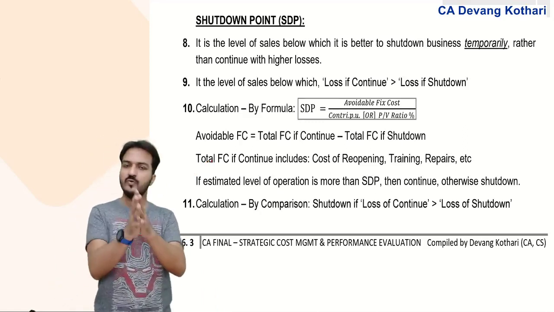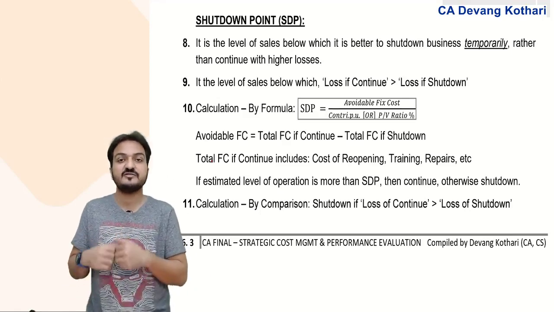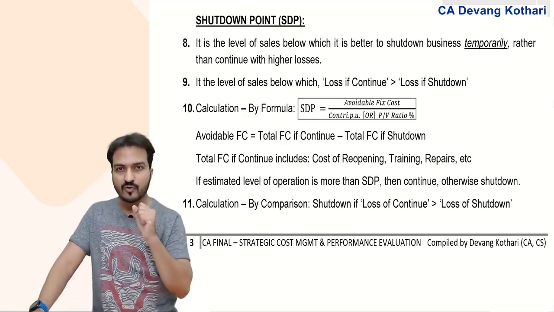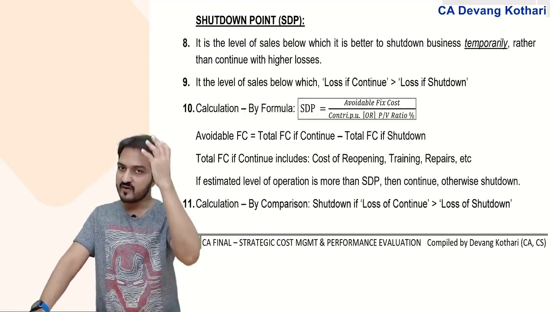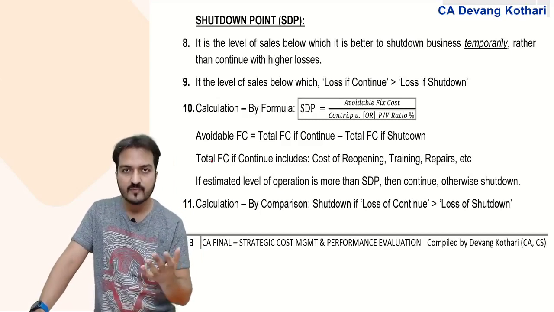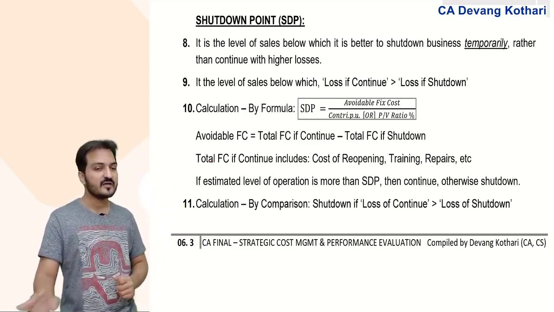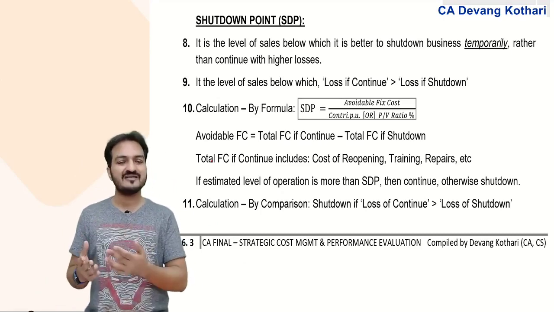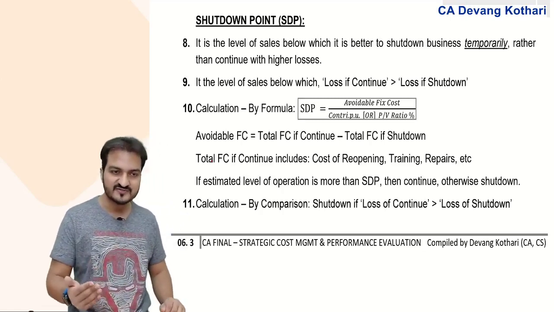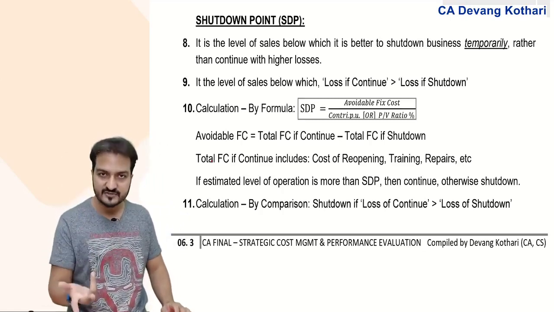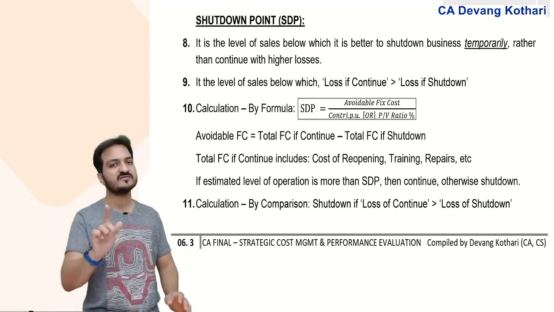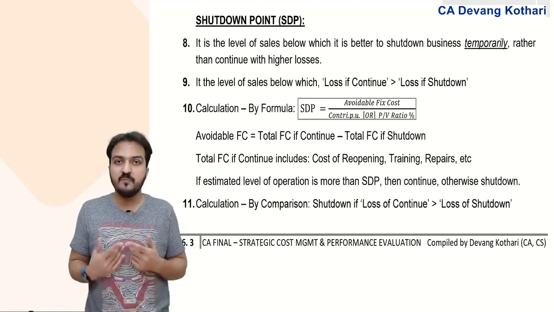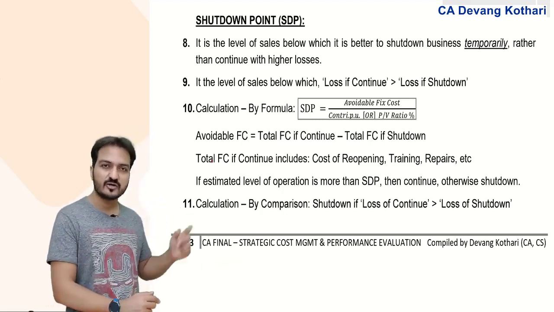Look, naturally, will I shut down my business if my sales is estimated to be very good? No. You will think of shutting down only and only if your sales is estimated very less. Less than what? Less than shutdown point. If you estimate very good sales in the next few months, definitely you will not shut down. If you estimate very less sales in the next few months, maybe due to off season, slack season, then for that many months you might decide to shut down. Very less means less than the shutdown point.